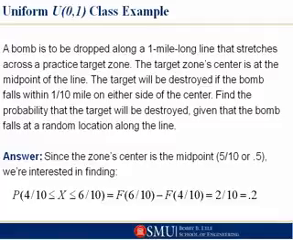Okay, so another example. A bomb is to be dropped along a 1-mile long line that stretches across a practice target zone. The target zone center is at the midpoint of the line. The target will be destroyed if the bomb falls within 1/10 of a mile of either side of the center. Find the probability that the target will be destroyed given that the bomb falls at a random location along the line.